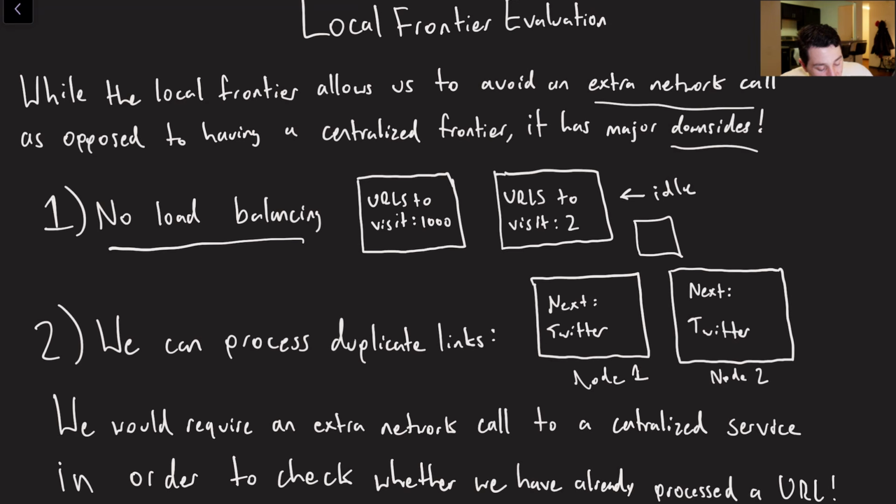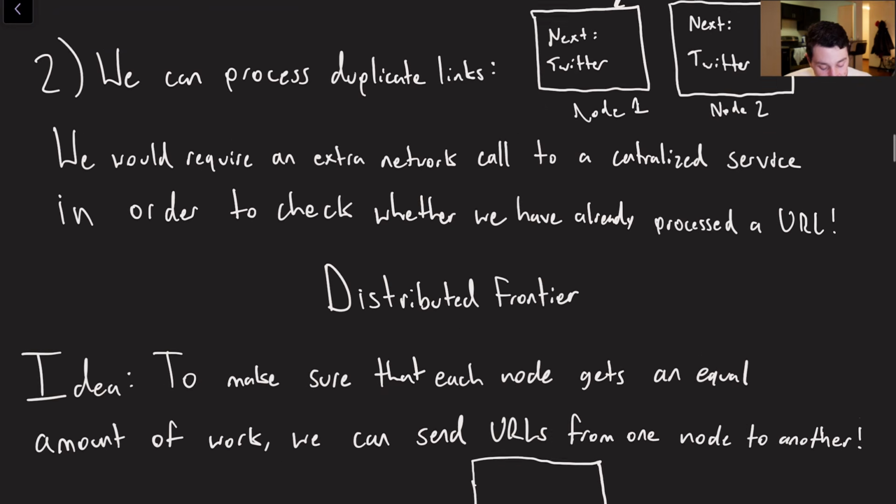And if we didn't want to do duplicate work, how could we avoid that? We could have some sort of centralized database, DB. This centralized database would allow us to check whether or not we've already processed the URL. That being said, that is going to take some time, because now we have to do a network call to read from the database, and that can be kind of slow. How can we avoid doing something like this?